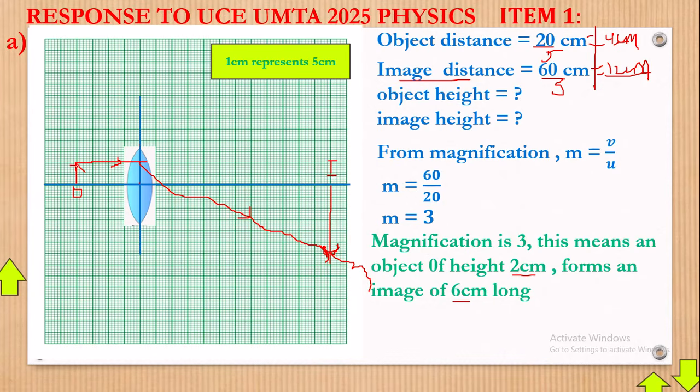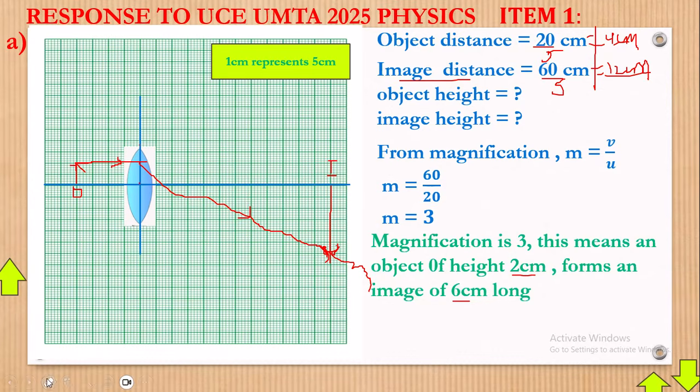Now that is it. But there's also a ray from the top of the object passing over the optical center and through the head of the image. So it will come like this, passing via the optical center C. It will come like that. Or even if we just leave that aside, you can leave that aside.